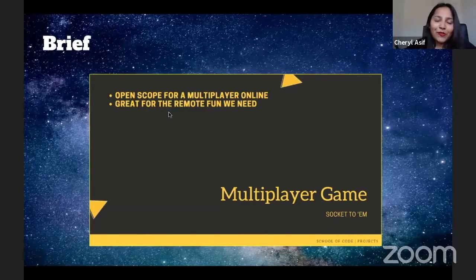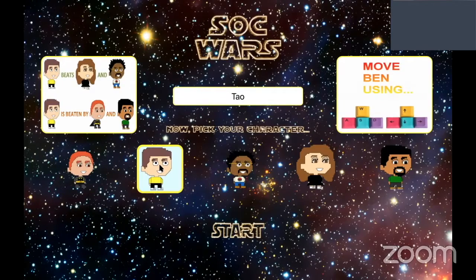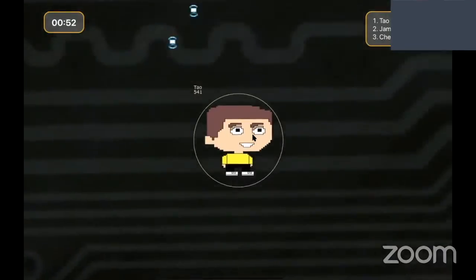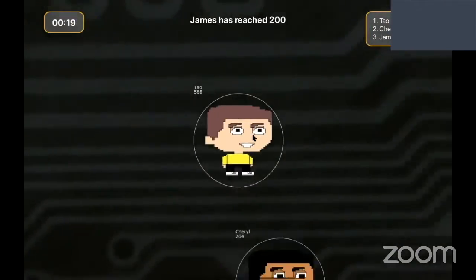So as we know, the COVID-19 pandemic has hit us. We wanted to come up with a solution that would bring us together, that would be fun and enjoyable. And what better way to do that than a multiplayer online game? We used a bunch of technologies to make this game. WebSockets and Canvas were the 2 key ones that we learned. Canvas allowed us to render our graphics in real time, whilst WebSockets allowed us that real-time rendering to be shared